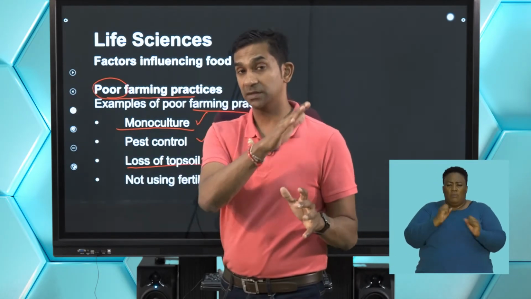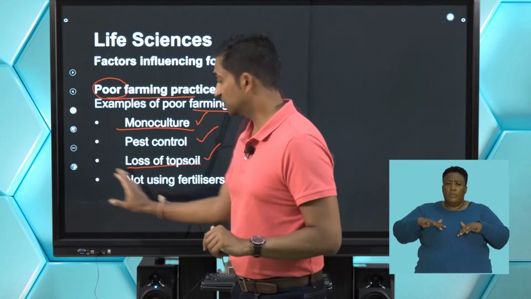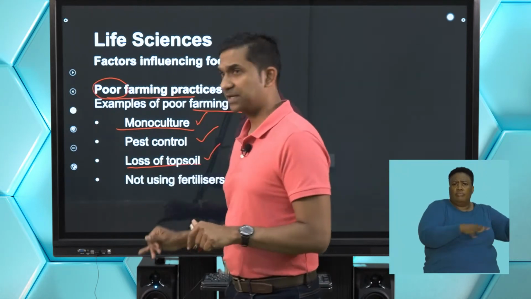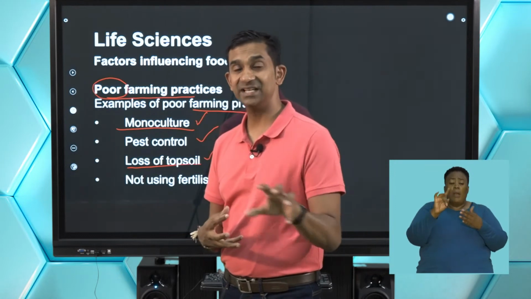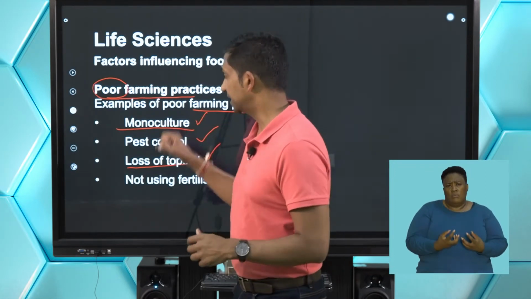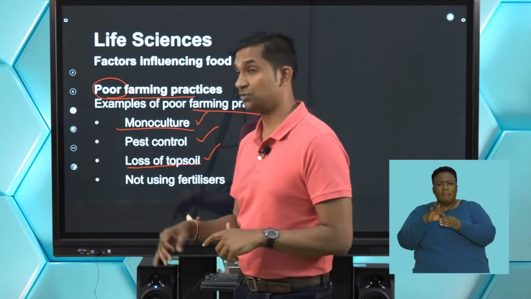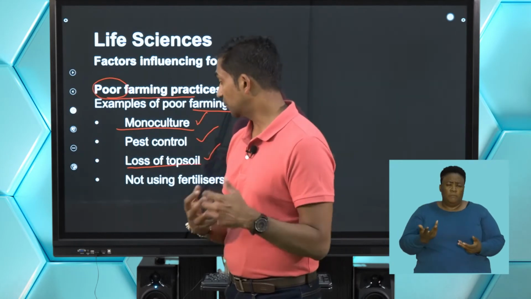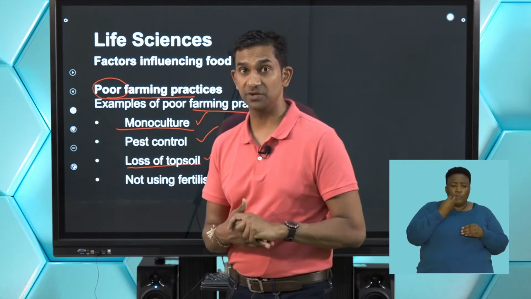So we see that when we have rains, it washes off the topsoil, and that topsoil takes away all the nutrients with the rain. And this ends up with the land becoming poor in terms of the nutritive ability to sustain a new crop in the next season. So this occurs over years, eventually leading to the land becoming arid, and we say not suitable for commercial or even for planting food crops on it.